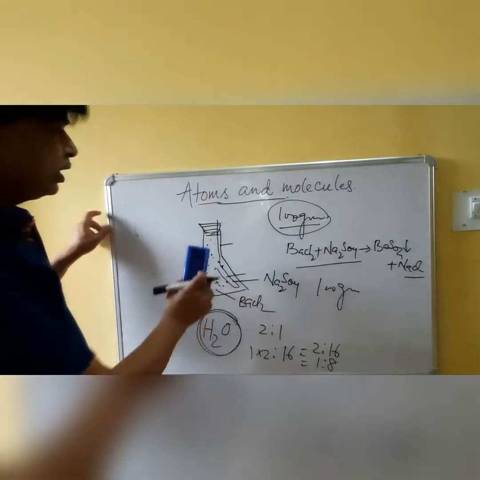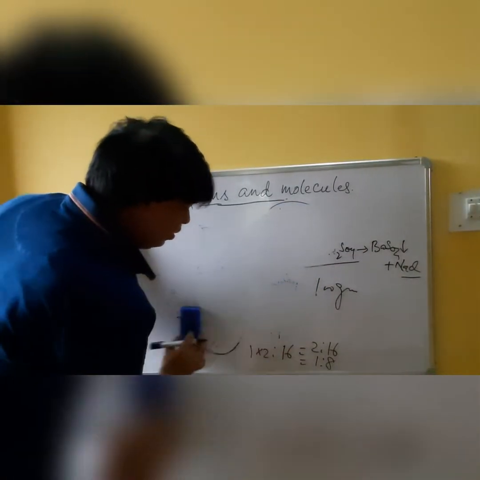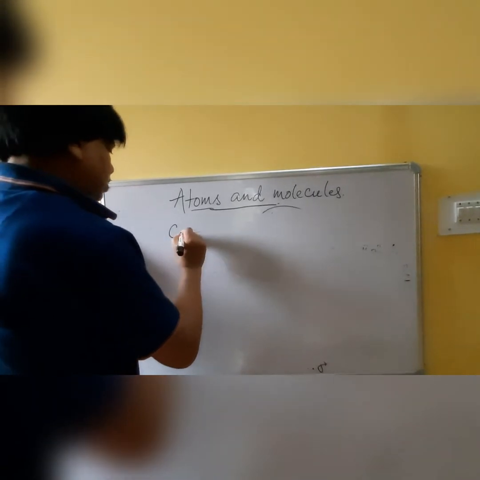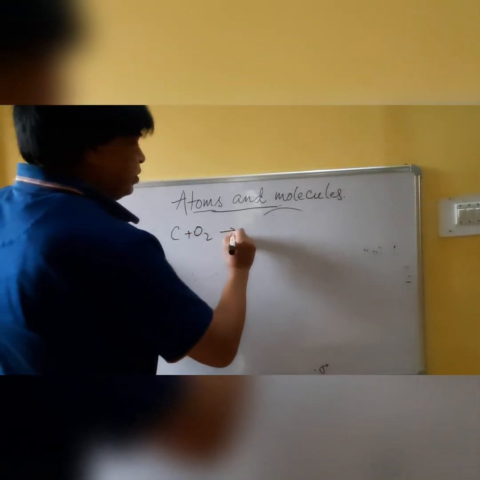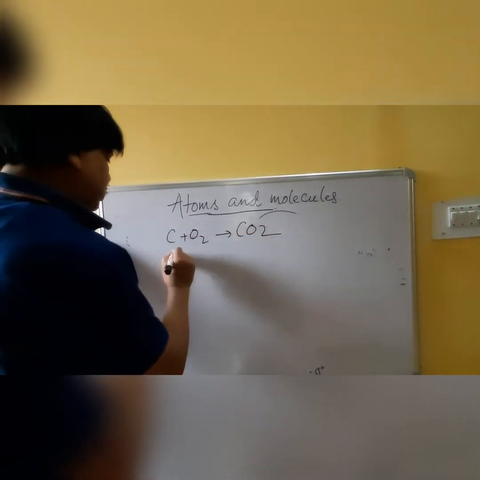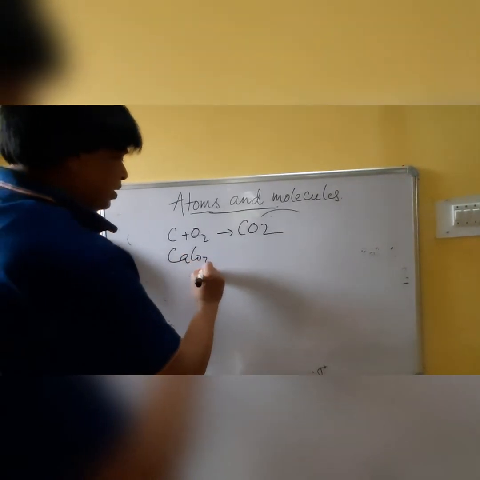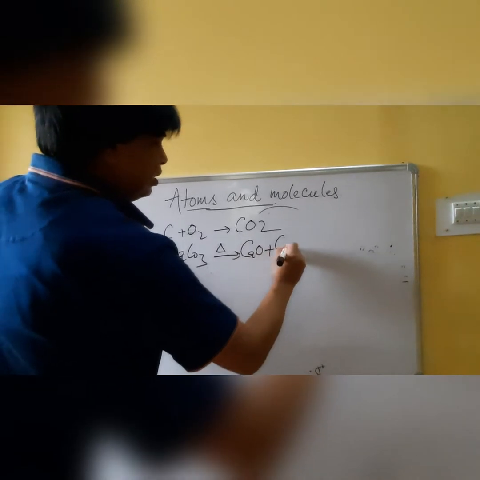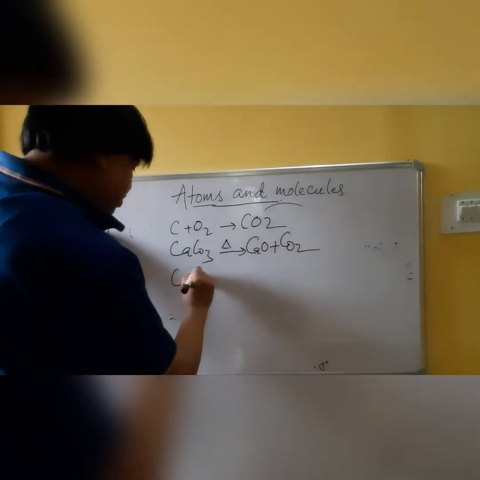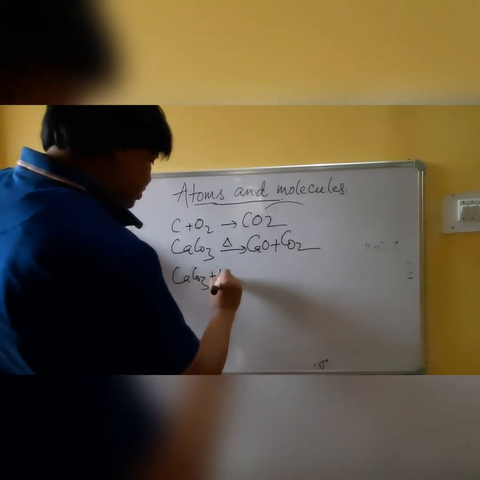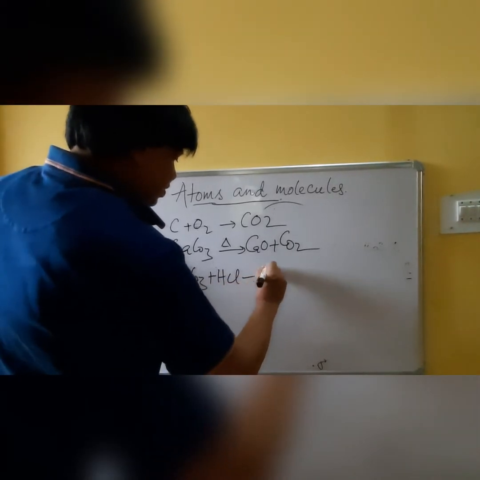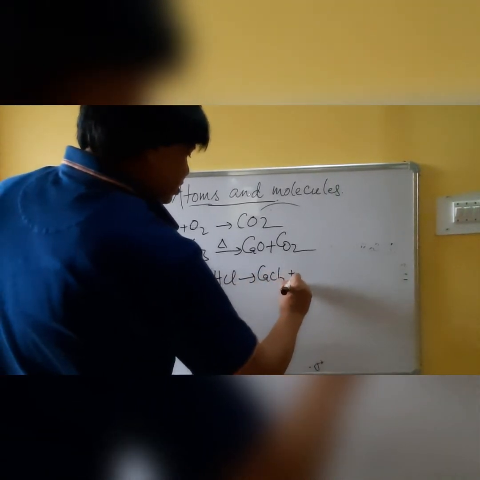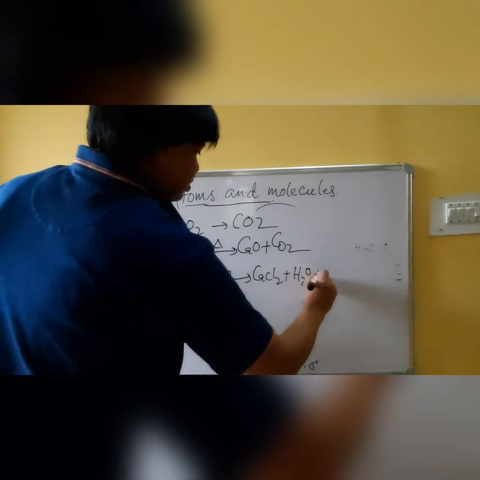Let's take another example. Carbon bonded with oxygen will form carbon dioxide. If calcium carbonate is heated, it will give CaO plus carbon dioxide. If CaCO3 is treated with HCl, it will give CaCl2 plus H2O plus CO2.